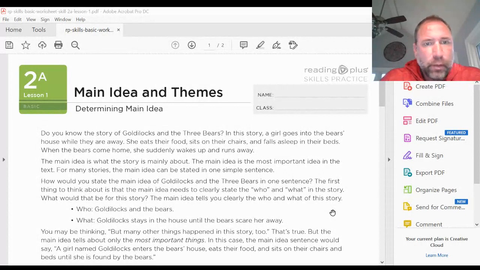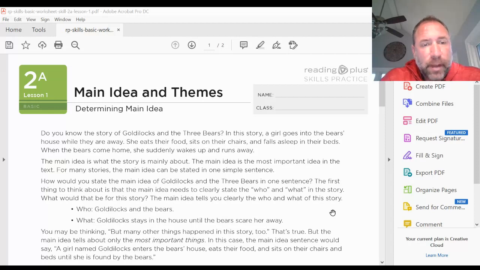Do you know the story of Goldilocks and the Three Bears? In this story, a girl goes into the bears' house while they are away. She eats their food, sits on their chairs, and falls asleep in their beds. When the bears come home, she suddenly wakes up and runs away. The main idea is what the story is mainly about. The main idea is the most important idea in the text. And for many stories, the main idea can be stated in one simple sentence.